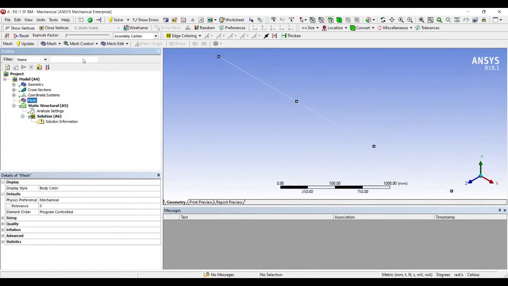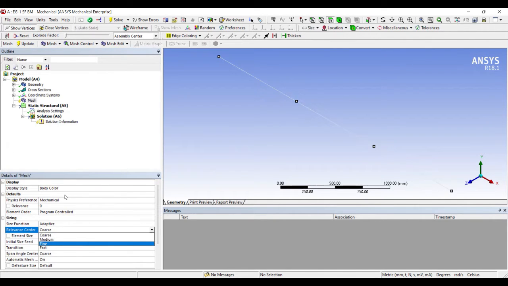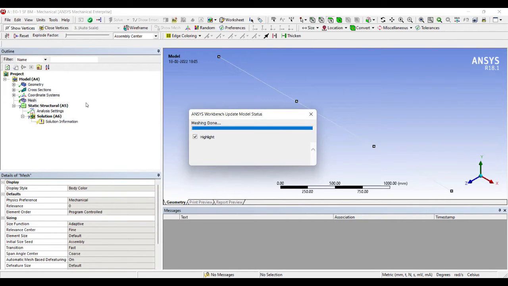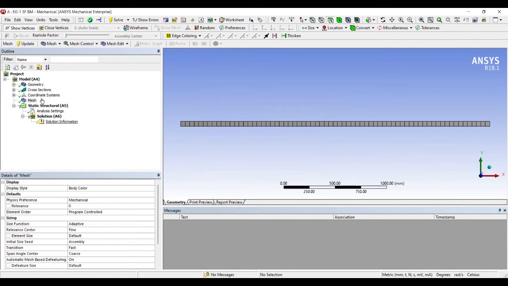Now I'll go to mesh. I'll change sizing to fine, update. I can clearly see my 3D body. So this is my orientation.